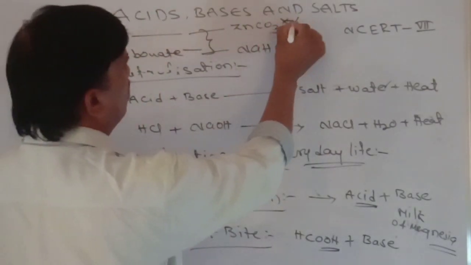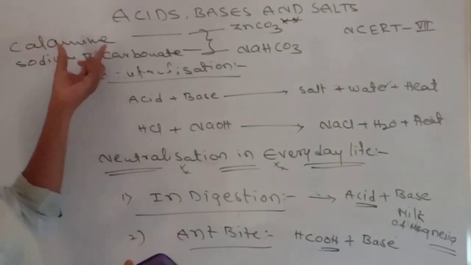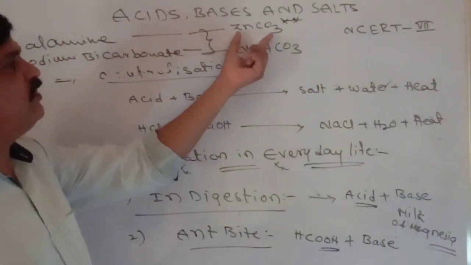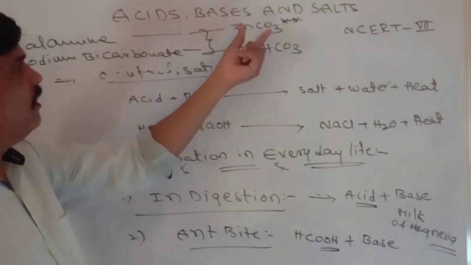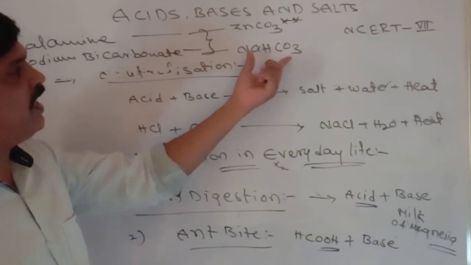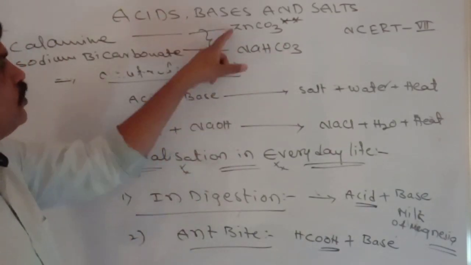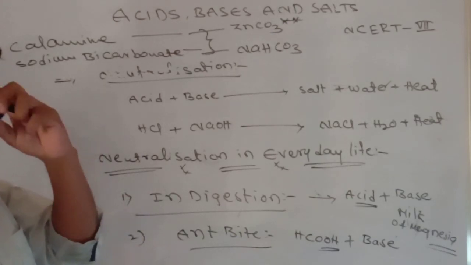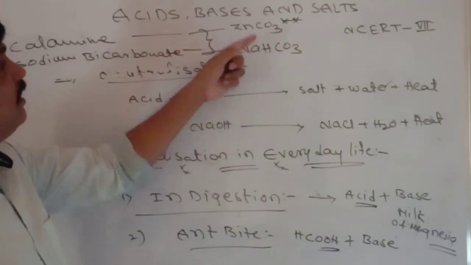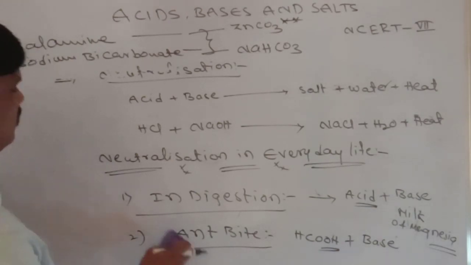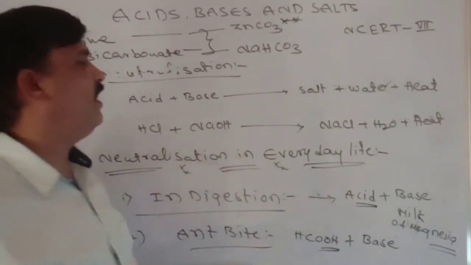Most probably we apply calamine only. In competitive exams, they give the chemical formula of calamine, zinc carbonate, and sodium bicarbonate, baking soda, which I gave in the last class. These two bases are applied on the surface of the ant bite because they neutralize the acid, and then the pain is relieved. This is a neutralization in everyday life.